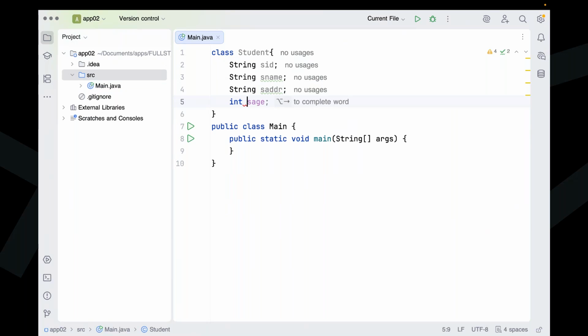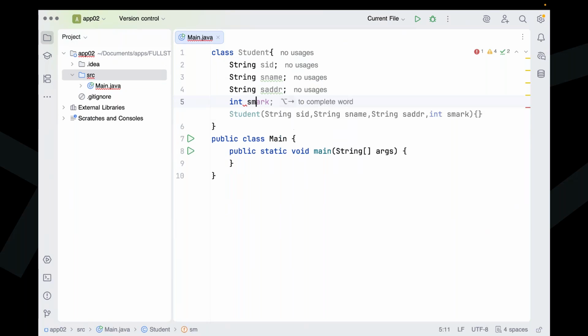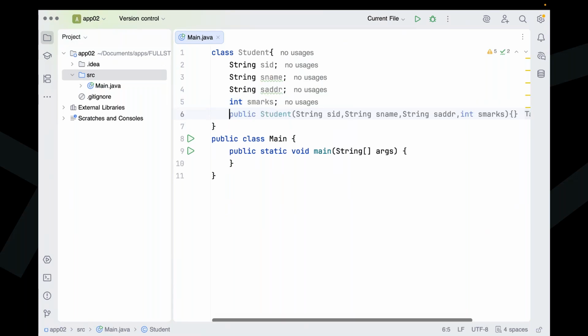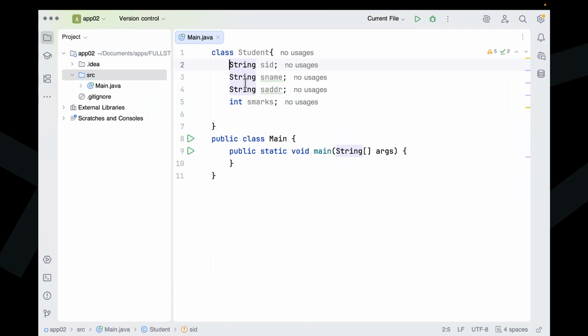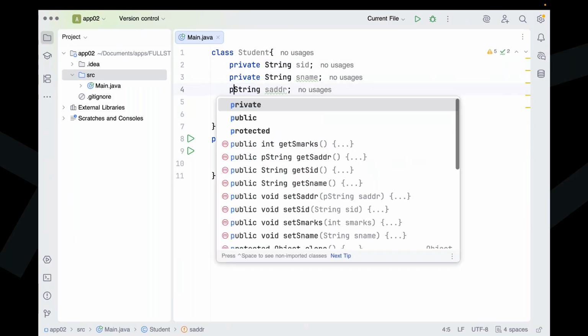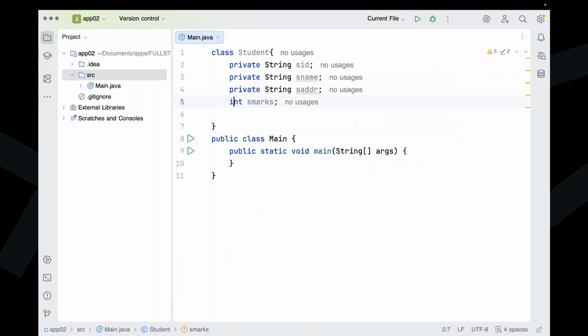Directly I'm going to take string studentMarks. Simple. So here we have taken these many normal variables. Of course, in programming, we are going to declare all variables as private.